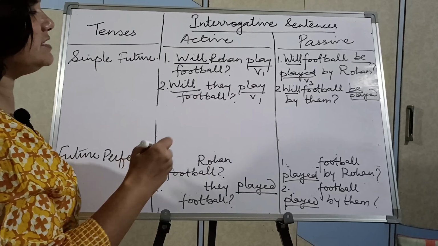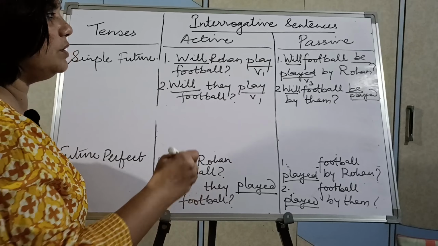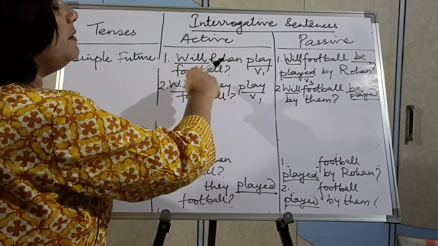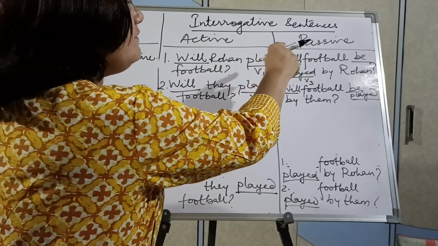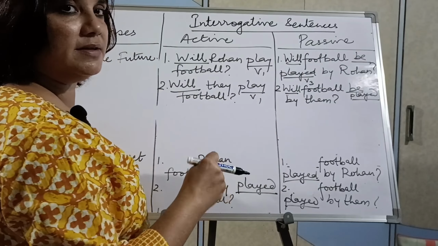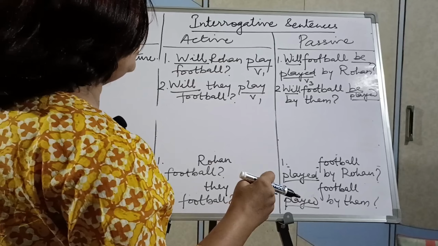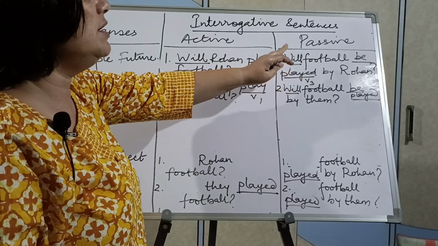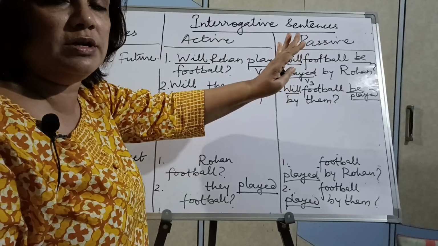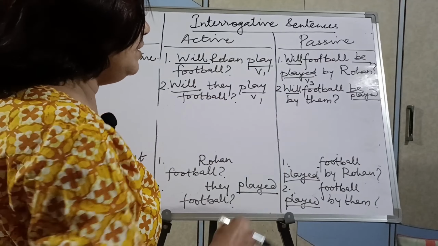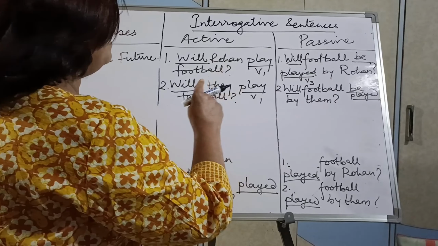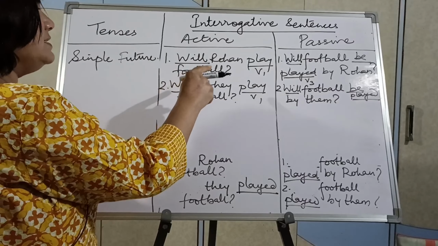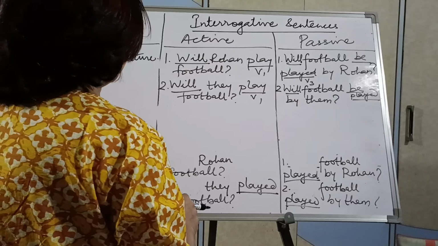Children, if there is a WH question, you very well know the WH word will come only before the question. Like, why will Rohan play football, why will football be played by Rohan. This I hope you understand because I have told you so many times. WH word, no other changes there, only the WH word comes before the whole interrogative sentence. Why will football be played by them, why or when will they play football. WH word will simply come before the interrogative sentence.